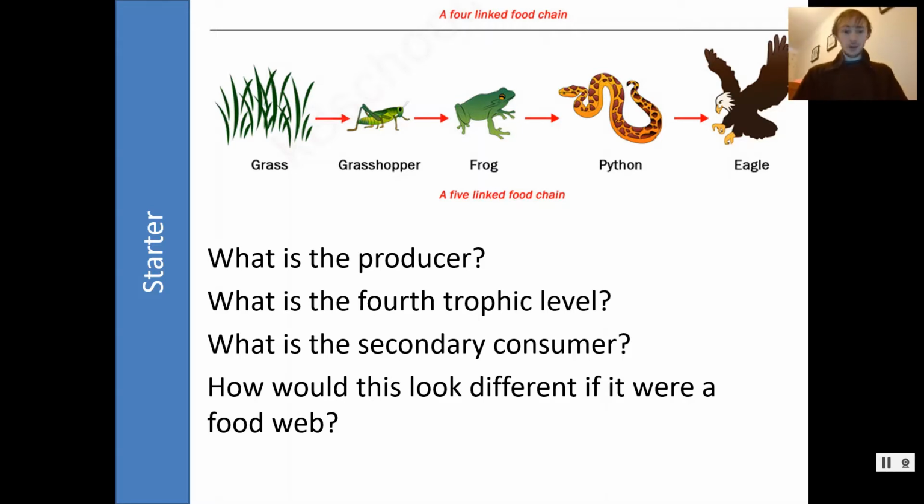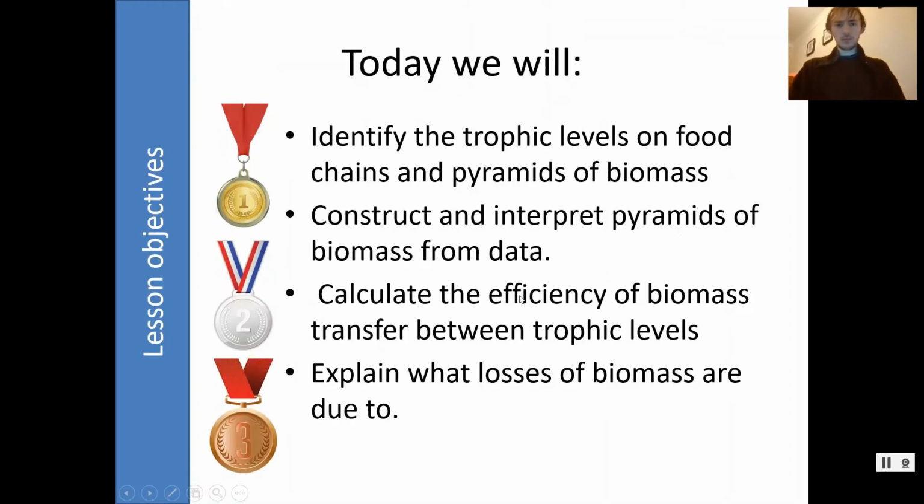Fine, so the producer is the grass, the 4th trophic level is 1, 2, 3, 4, the python, the secondary consumer is the frog, and how would this look different if it was a food web? Well, it would have multiple different food sources for each animal. Fine, good. Now, let's move on.